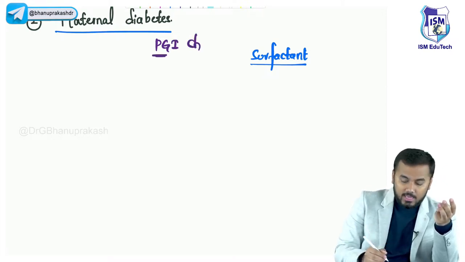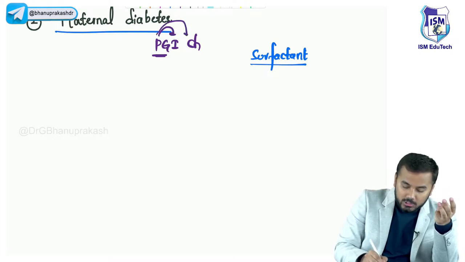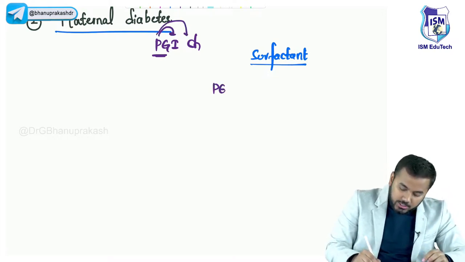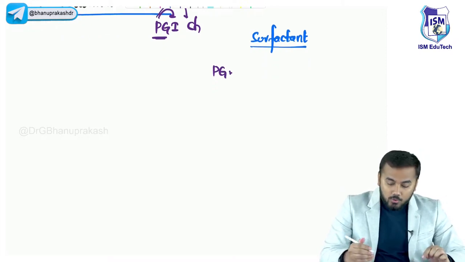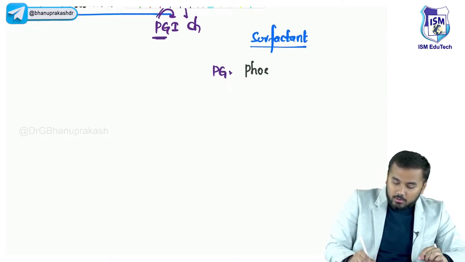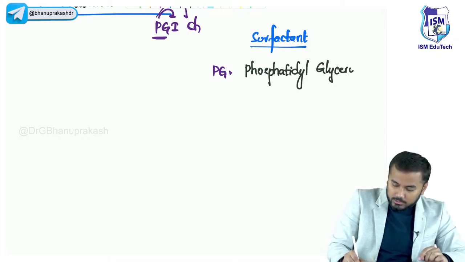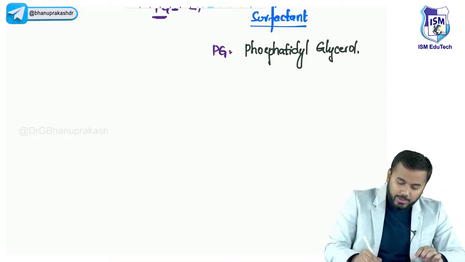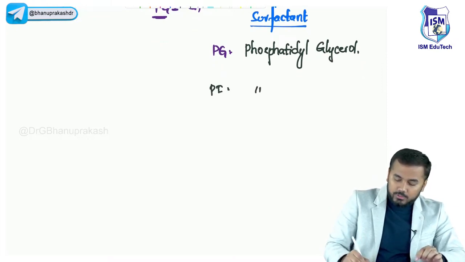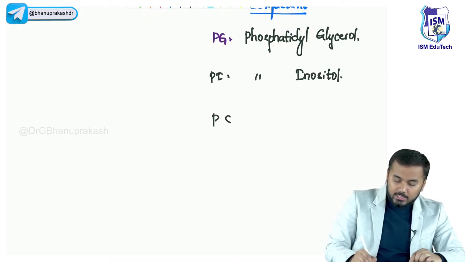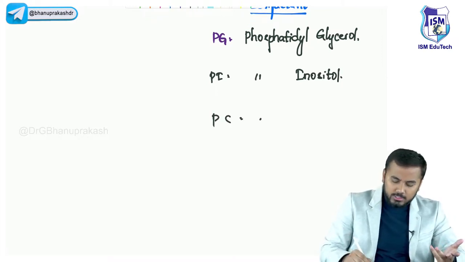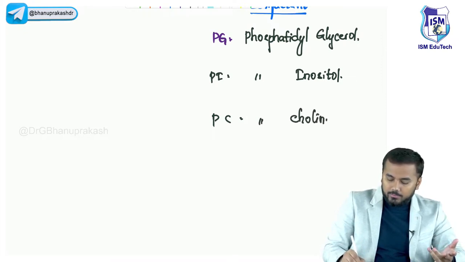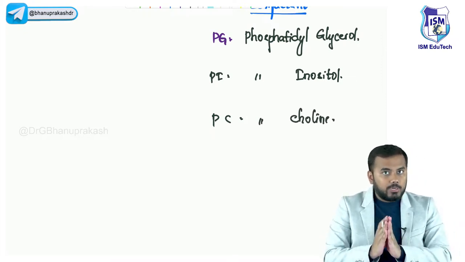So one is PG, another one is called PI, another one is called PC. Okay, so what is this PG? PG is also called phosphatidyl glycerol. And what is this PI called? Phosphatidyl inositol. And obviously PC is called phosphatidyl choline. All of you know this thing, I think, phosphatidyl choline. So these are the three important components of surfactant.